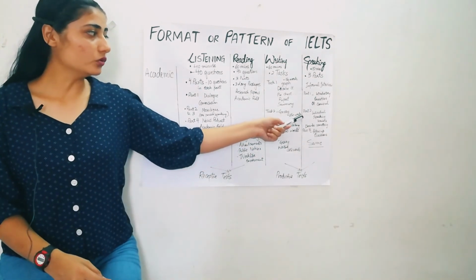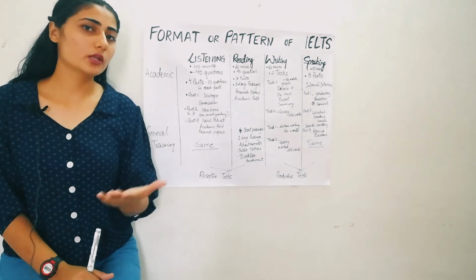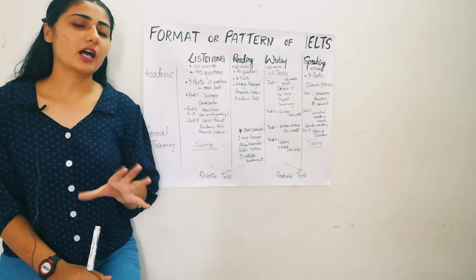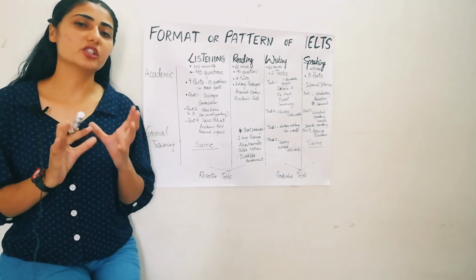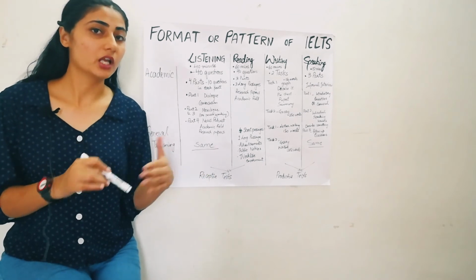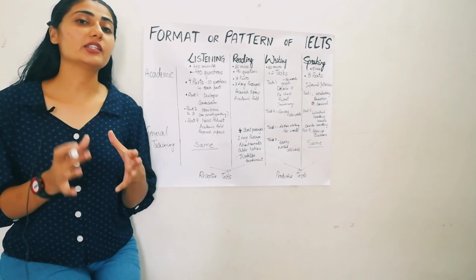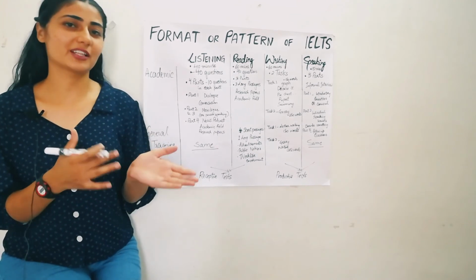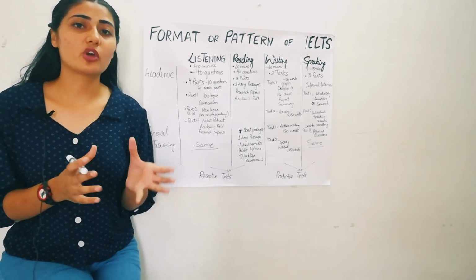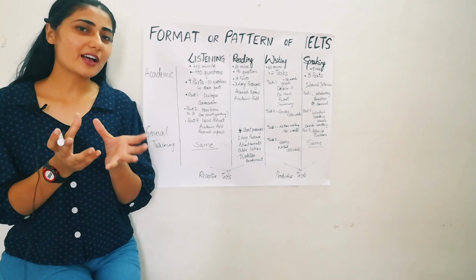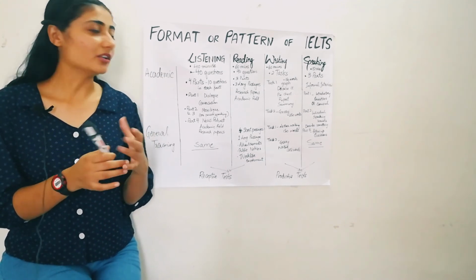And then part 2 will be individual speaking, meaning you will be speaking, and the examiner will not interrupt you in between. You will be given a topic. You are generally asked to describe something. For example, describe a time when you had a problem with your computer, or describe a time when you changed your opinion. So these are some examples on which you will be asked to speak.